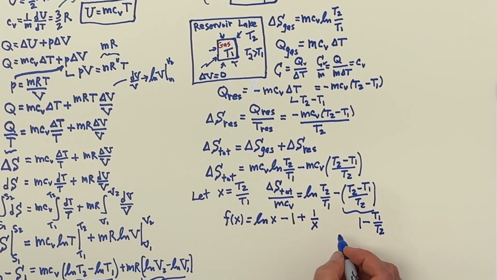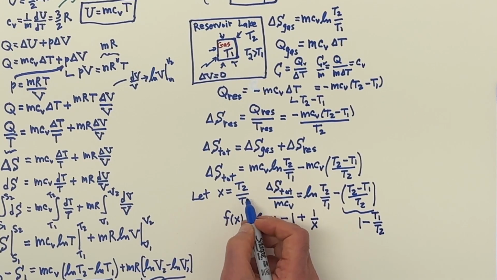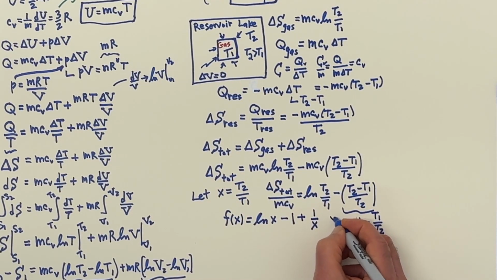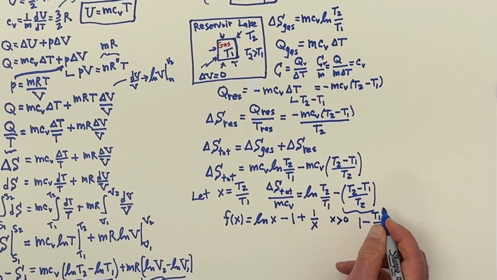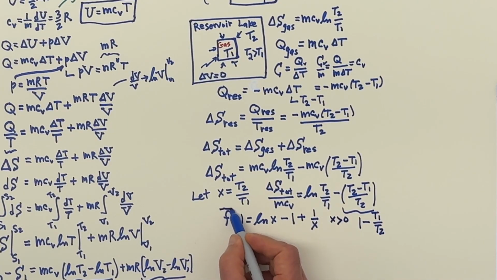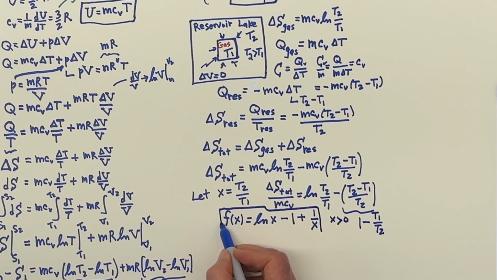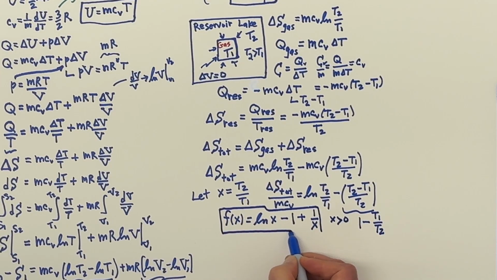And also I notice that the temperatures are positive, so that means the ratio is going to be positive. So I also have the condition that x is greater than 0, and I can focus on pure math. That's what I want to do here: focus on this function when x is greater than 0.